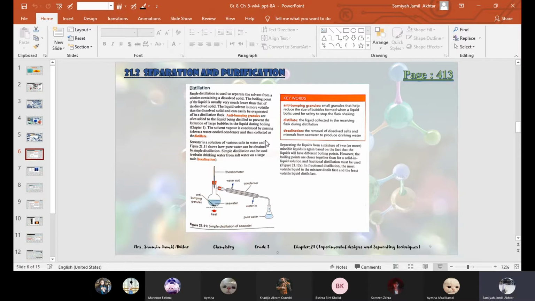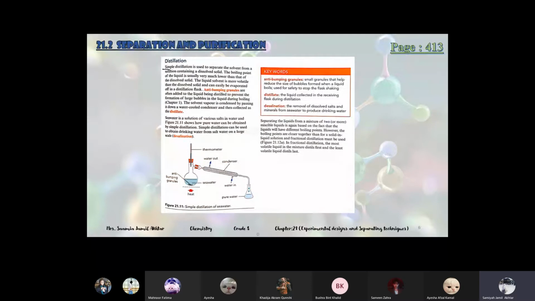So first, let's see distillation. First it's written about simple distillation, then about fractional distillation. This is the paragraph after the keywords. This paragraph is fractional distillation. From here, the fractional distillation is starting. Okay, explanation of fractional distillation.